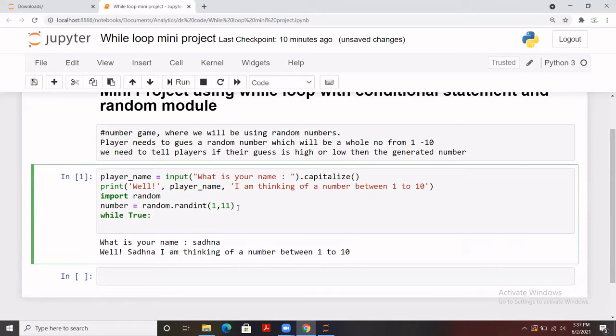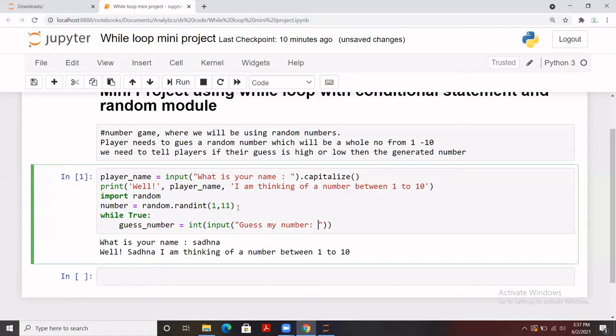Here we will take the input of the user, so we are going to name it guess number, and that should be a numeric value. So we have used int outside the input function, and we are going to give it a prompt: guess a number, guess my number, something like this.